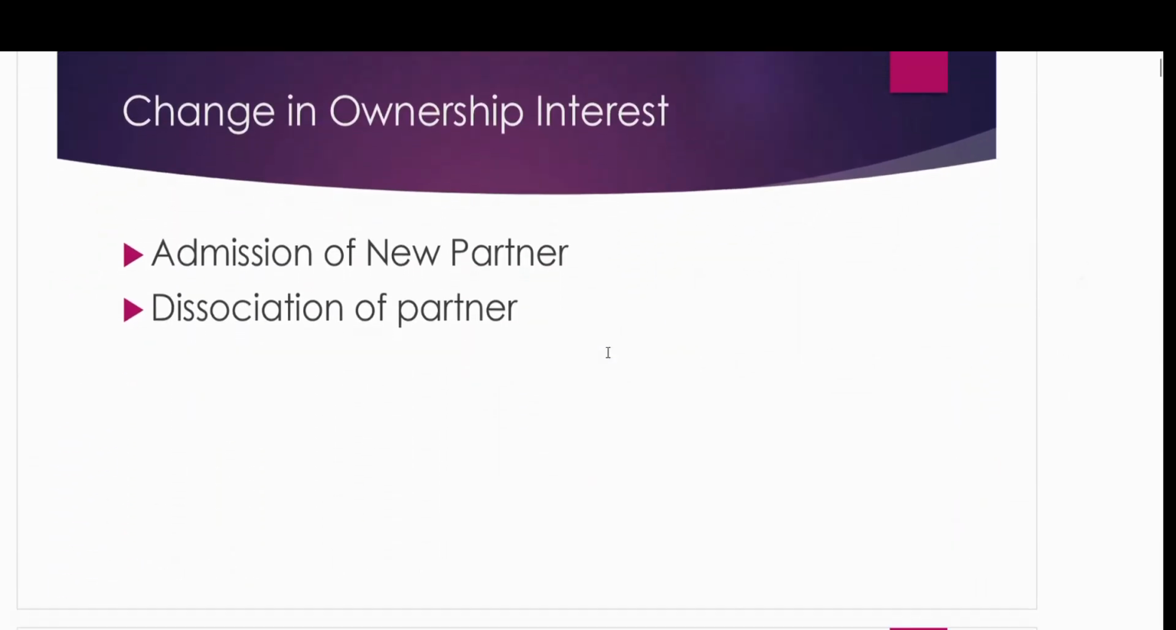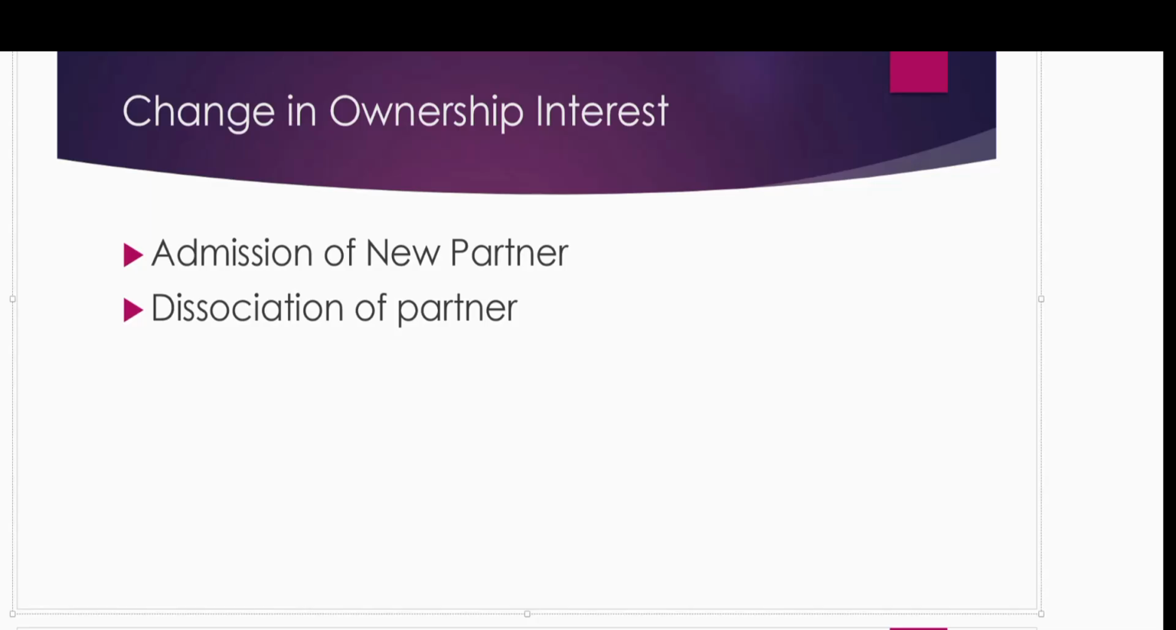There are two possible reasons because of which the partnership interest might change. Number one, admission of a new partner. When a new partner joins the business, the old partners' ownership interest changes, and then we have to give the new partner some of the ownership, and the remaining is distributed depending upon what they agreed on.